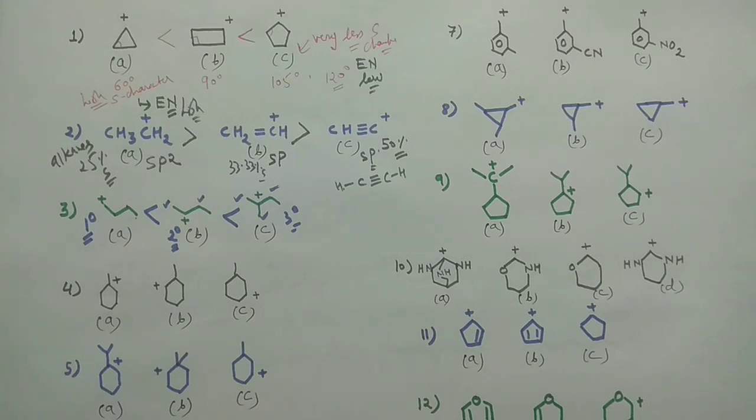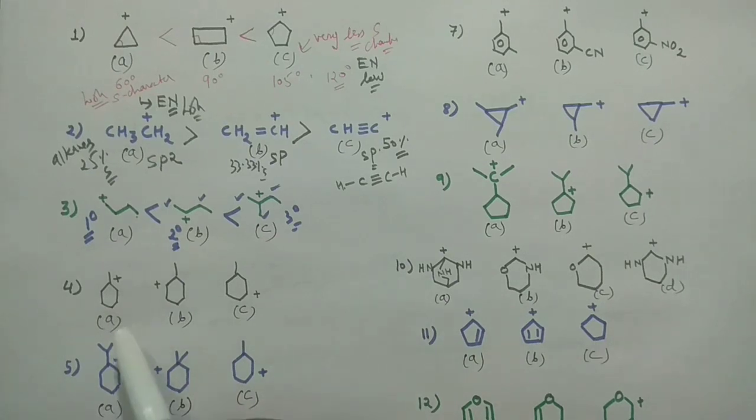Now moving to the next question. This is your next question, and it says that these are the 3 carbocations and how will you decide the stability of these. Again, the same thing you can see here.